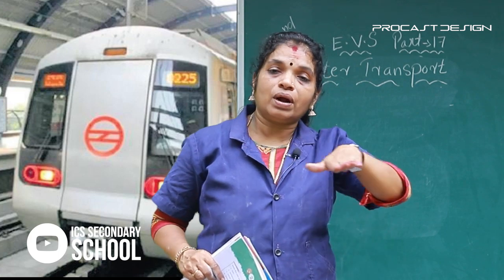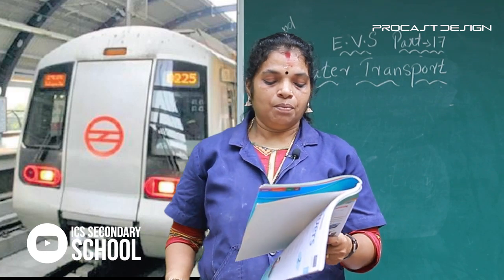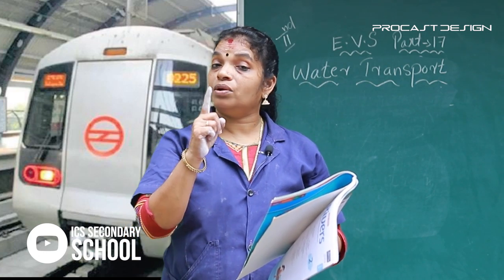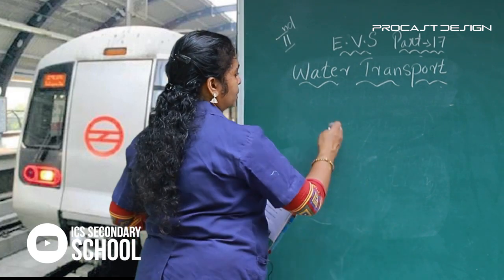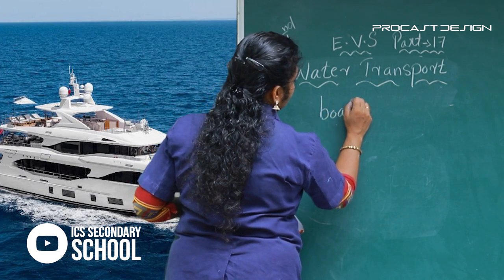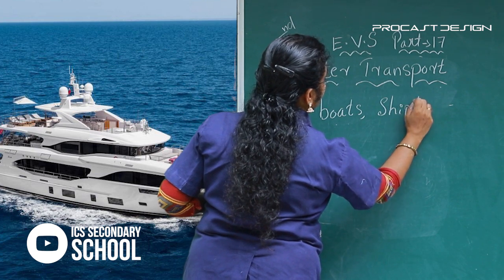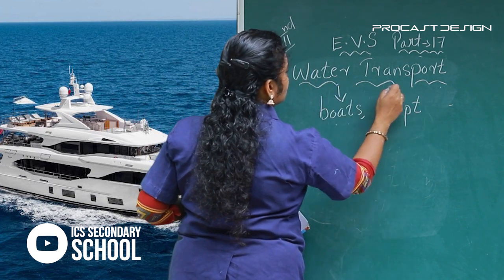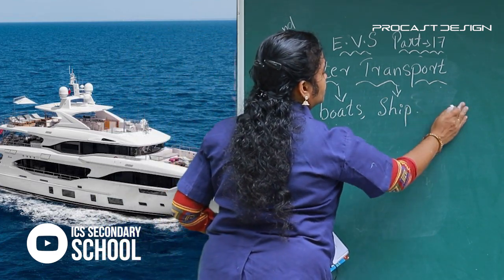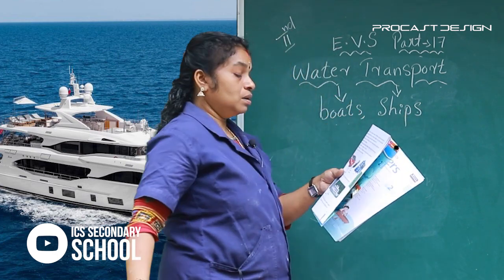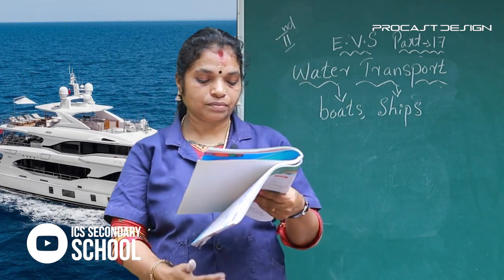Some vehicles move on water. People use boats and ships to travel on water. Boats and ships, these types of vehicles move on water.